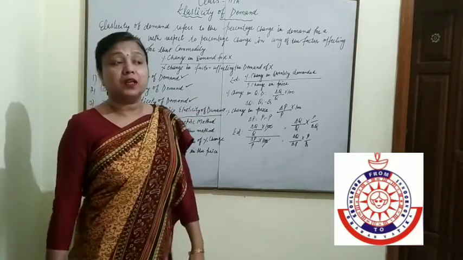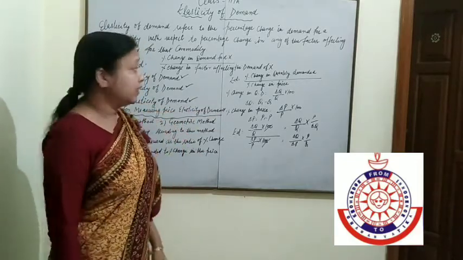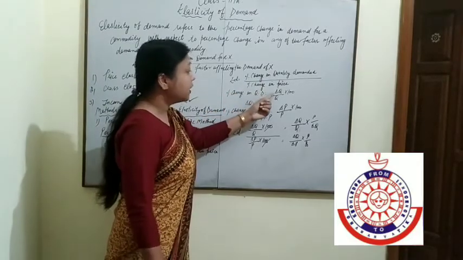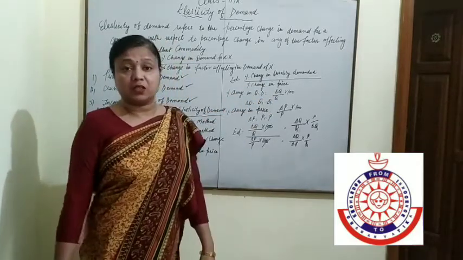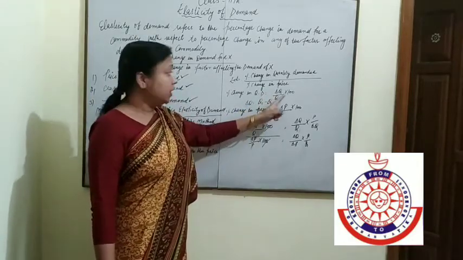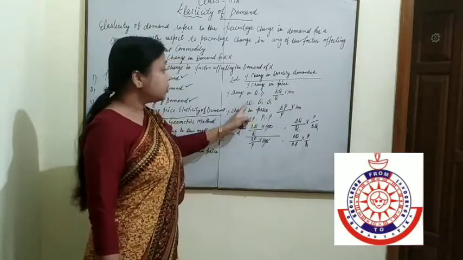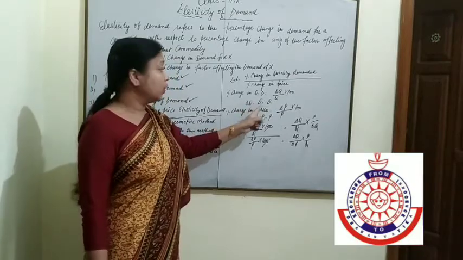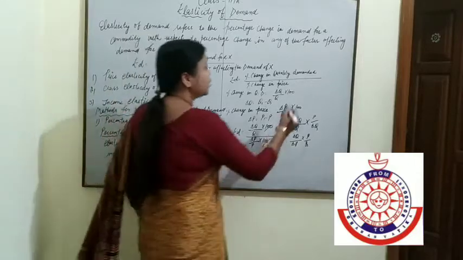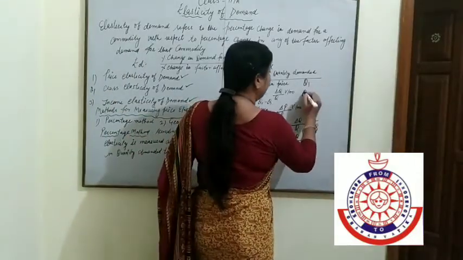Now how can we calculate the percentage change in quantity demanded? Percentage change in quantity demanded is equal to ΔQ upon Q multiplied by 100, where the triangle shows change. This change is equal to Q1 minus Q. So what is Q1 and what is Q?